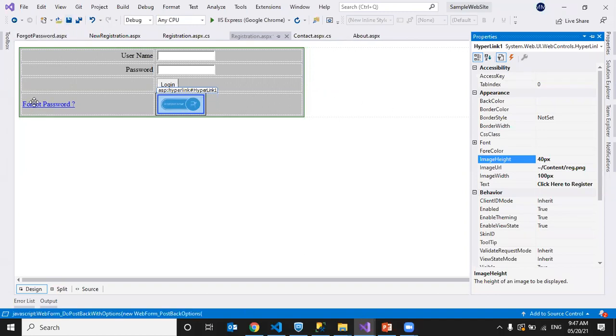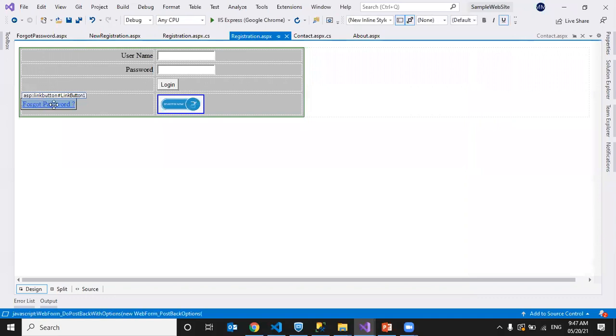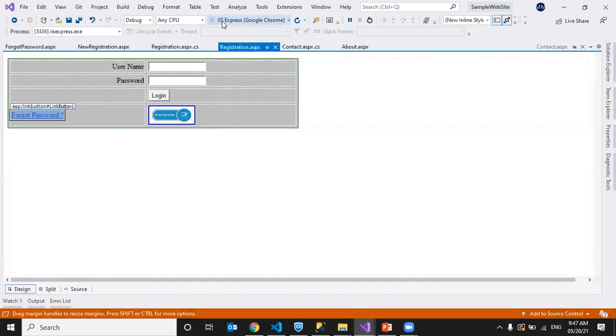But I cannot set that to a button. I cannot set an image to a button. So it's simply a button with text. Hyperlink can have text as well as image. Image button will have only image, no text. So this is the basic difference.